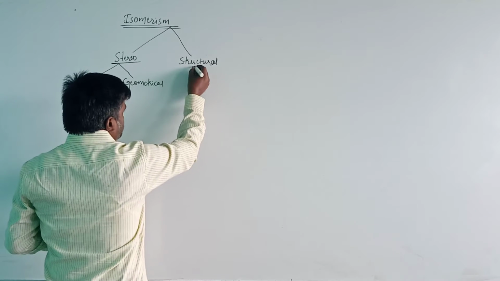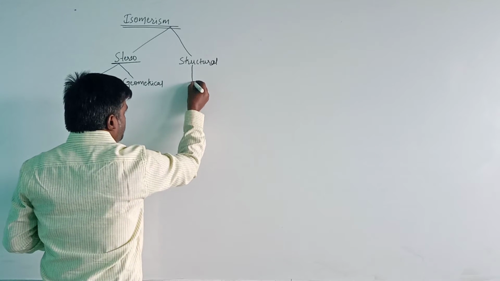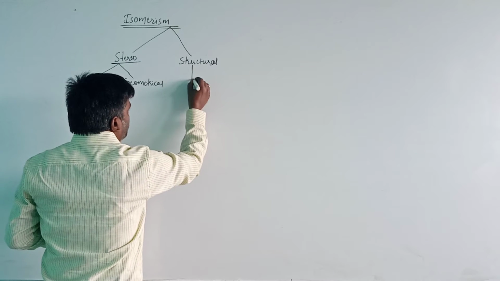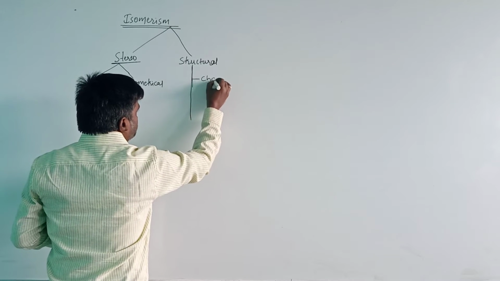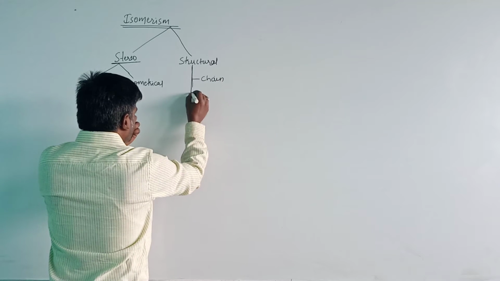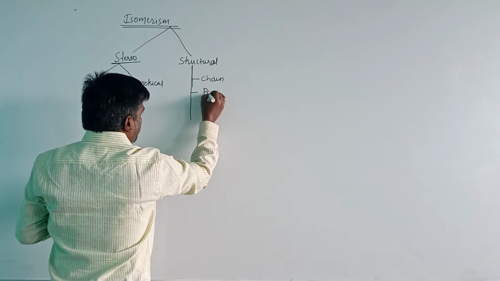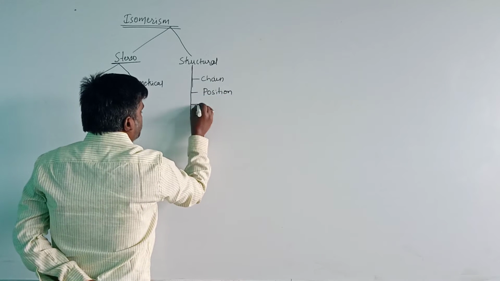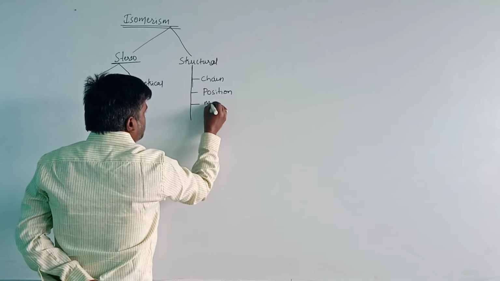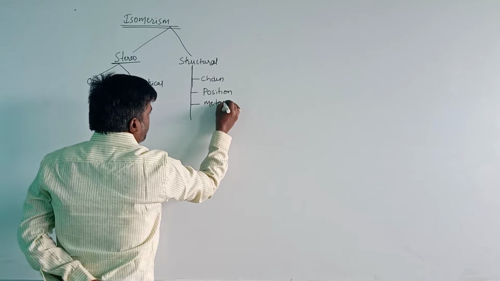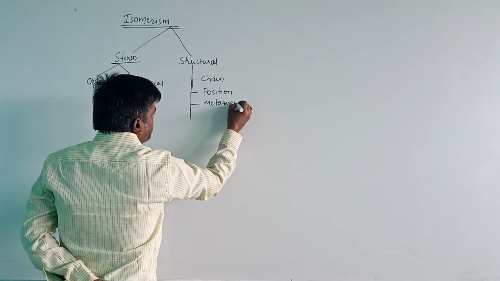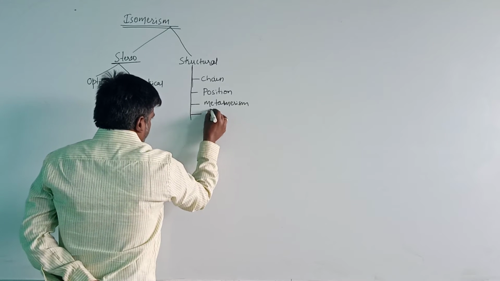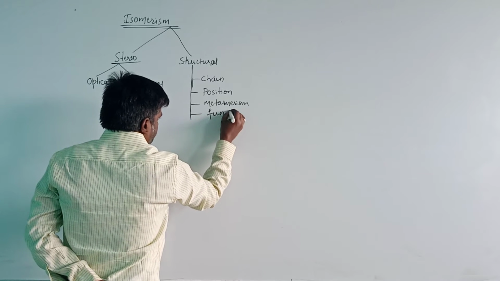Structural isomers are further divided into five groups here. First one is chain isomerism. Second, position isomerism. Third, metamerism. Fourth, functional isomerism.